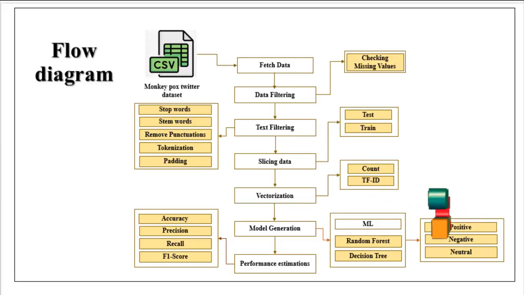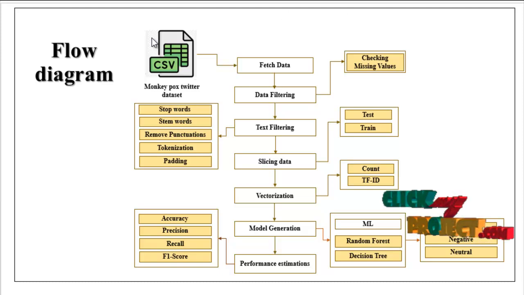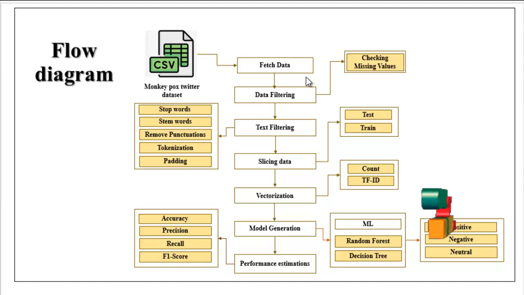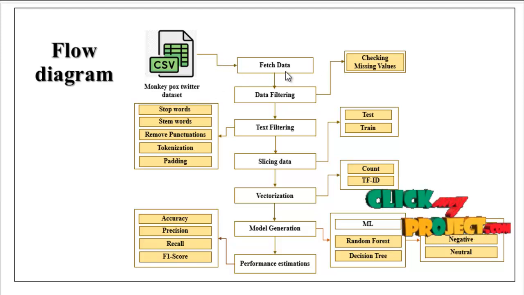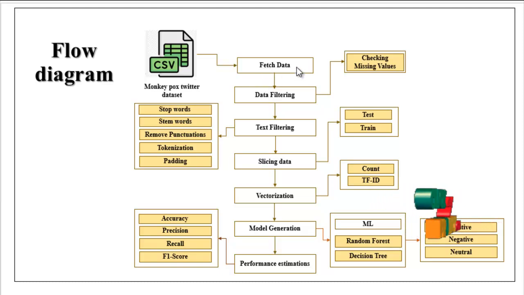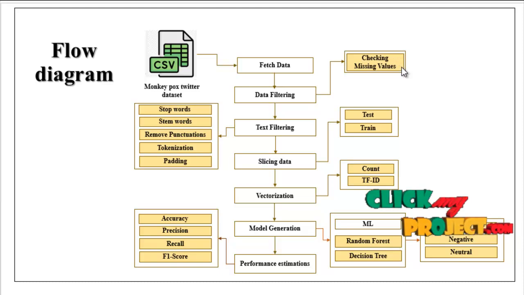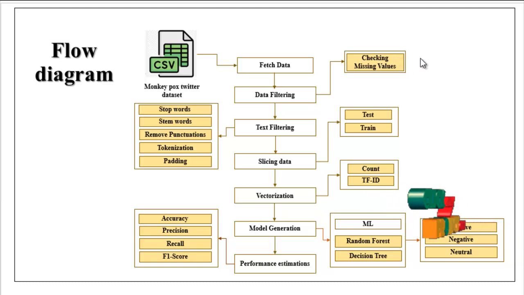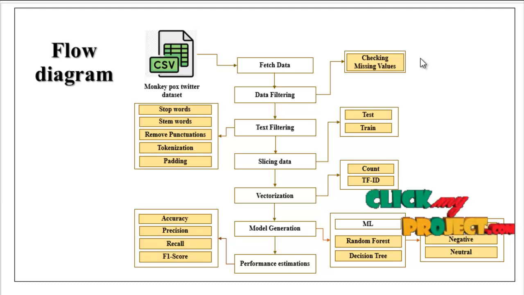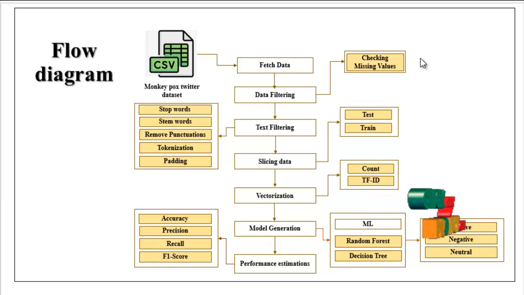We are going to discuss the flow of our project. Take a monkeypox Twitter dataset as input. We fetch the collected data by using the pandas package. The fetched data is carried to the data filtering module. Here we check whether any missing values are present in our data set. If there are any missing values, we replace them with zeros to avoid wrong prediction. Otherwise, we can ignore that step.